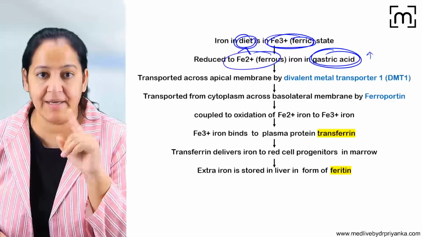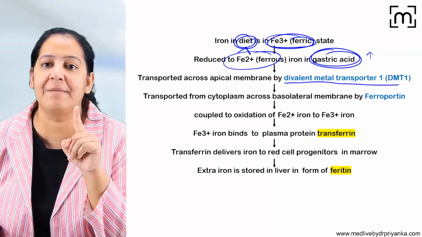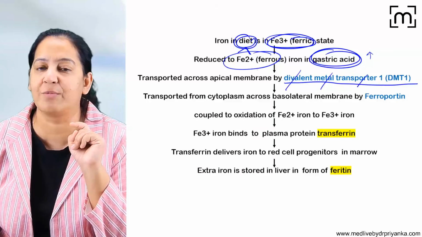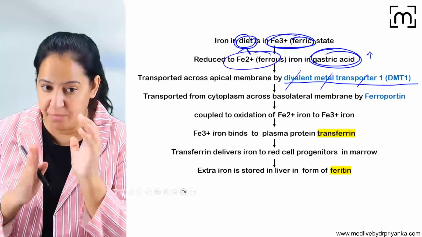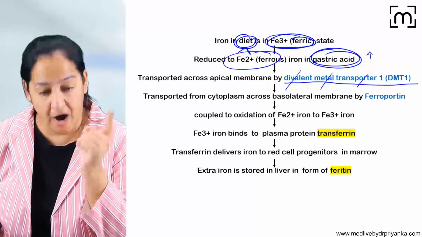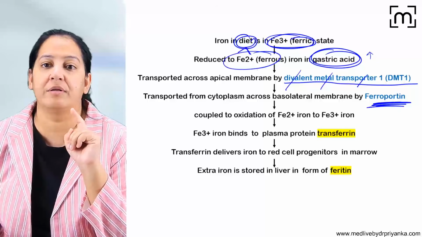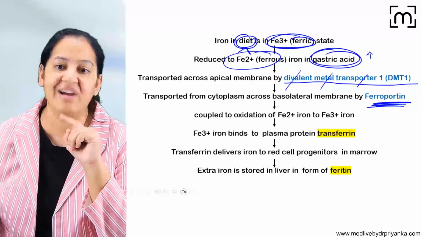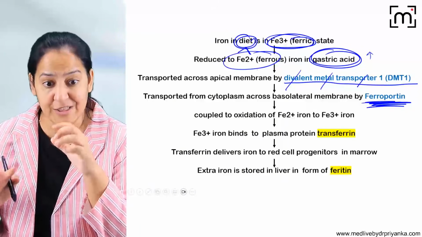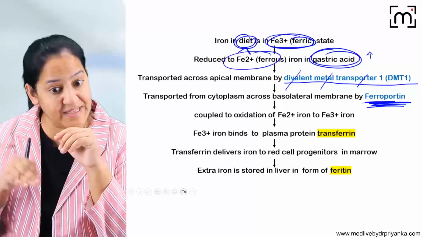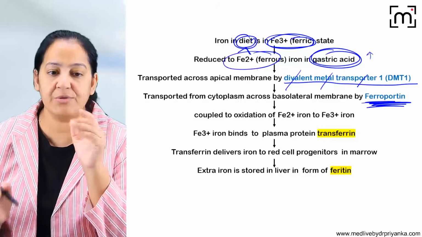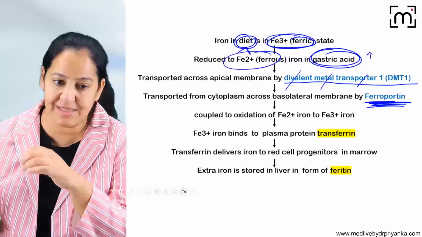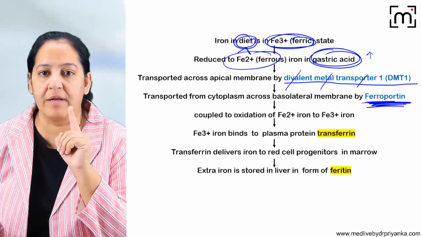Now it will go into the intestine. In the intestine, the luminal transporter is DMT. What is DMT? Divalent metal transporter. It will take the iron from the lumen of the intestine to inside the cell. After going inside the cell, there is another transporter on the basolateral side. It is known as ferroportin. It will transfer the iron from inside the cell into the blood. So first from the lumen to the cell and from the cell to the blood. This is ferroportin.